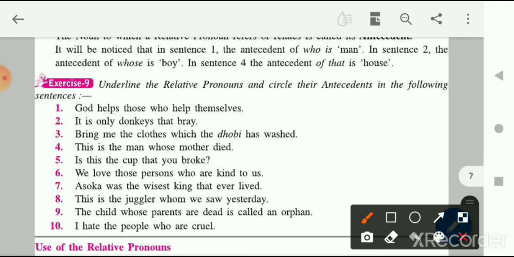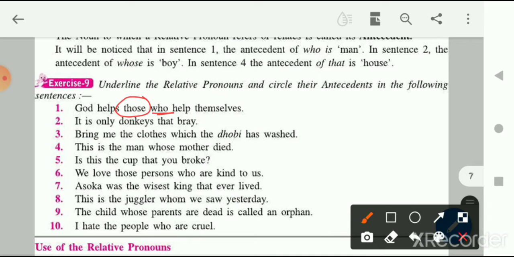Okay, so in the first sentence: God helps those who help themselves. So here, which pronoun is helping to join the two sentences? It is who. So you have to underline who. Let me use another marker here. Yes, so who is the relative pronoun here, and what is the antecedent? The noun which who is referring to is those. So this is the antecedent.